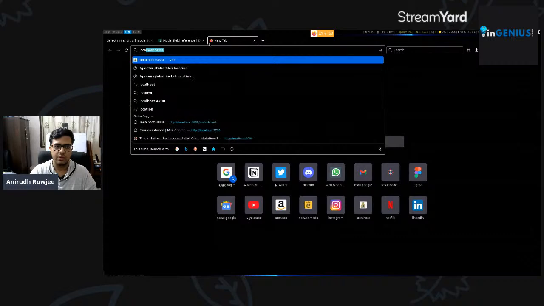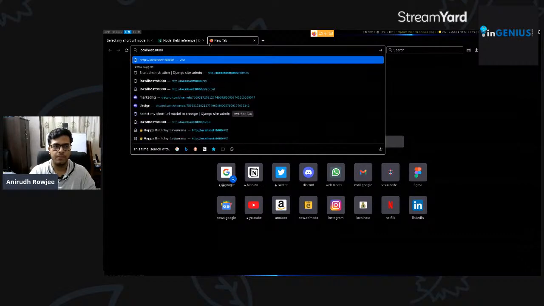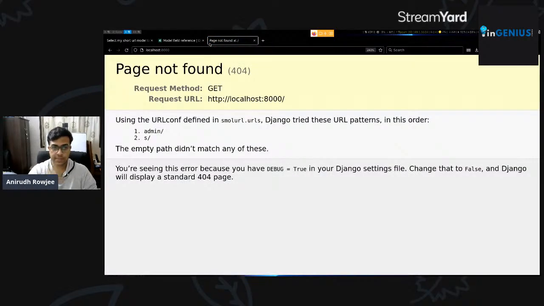So let's go to localhost 8000. All right. So the first thing you see when you go to localhost colon 8000 is it says page not found, right? And it gives you a bunch of information about the request method and the request URL as well. So it tells us that using the URL configuration defined in small URLs, Django tried these URL patterns in this order. The admin path is not something we requested, which is why it did not direct us there. And it says s, right? So it says the empty path didn't match any of these, which is true.